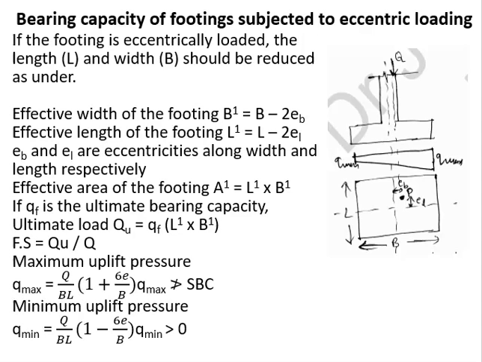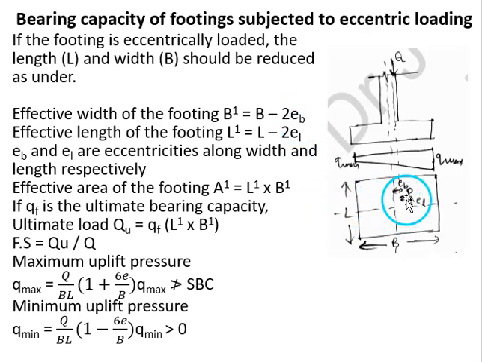Bearing capacity of footing subjected to eccentric load. Sometimes the footings will be subjected to eccentric load. So in that case, we have to reduce the length and width of the footing. So here effective width of the footing can be taken as B minus 2EB if the eccentricity in the width direction is EB. Then effective width equals B minus 2 times the eccentricity in that direction.